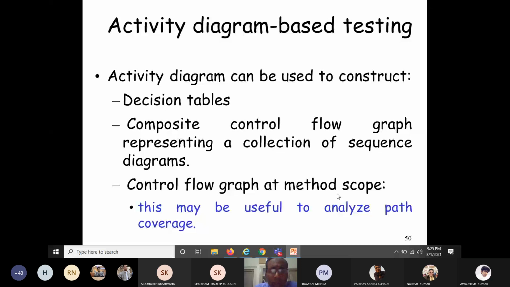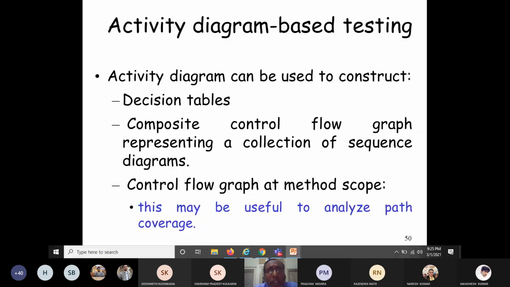We have already discussed how control flow graph, CFG, can be used for testing. In white box testing, we discussed how a control flow graph can be used for testing. There we can know the number of test cases required by using McCabe's cyclomatic complexity. You can please see that discussion. Control flow graphs at method scope may be useful to analyze the path coverage.